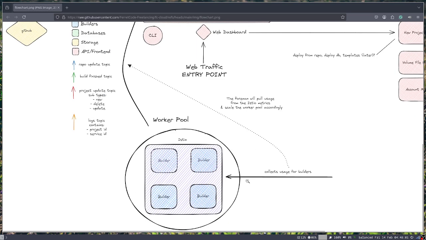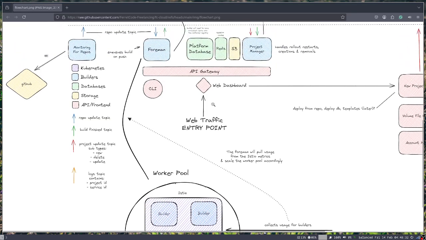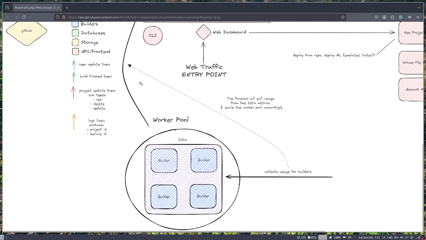So this is good to note here. This Istio, this is like a service mesh. I honestly haven't decided exactly on which service mesh to use, or even if this is the right implementation for this exact use case. But basically, the whole premise of this is to collect usage metrics for each of the builders. That'll allow us to monitor load and see which workers are under the most stress from builds, and that'll allow us to auto scale, etc. So all of these metrics are pulled by the foreman to assign certain builds to a worker, or auto scale the worker pool.